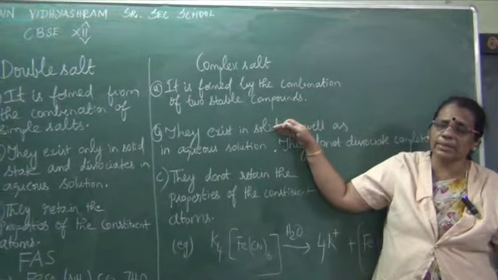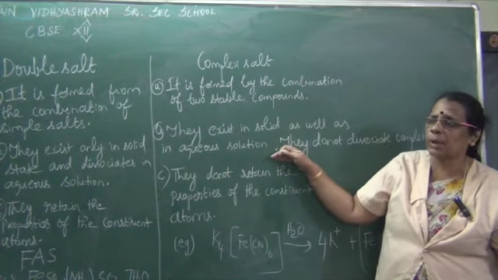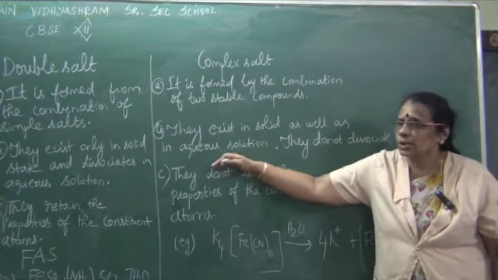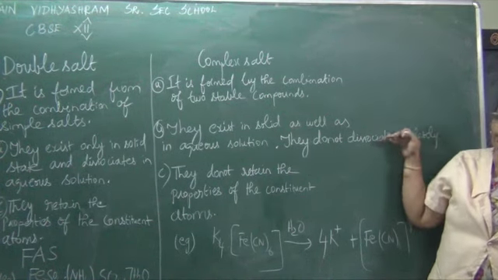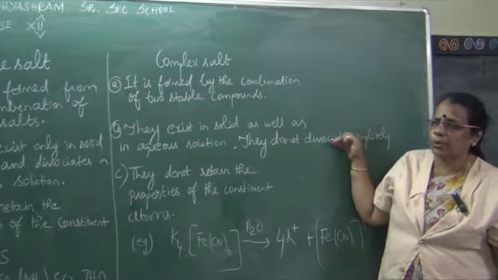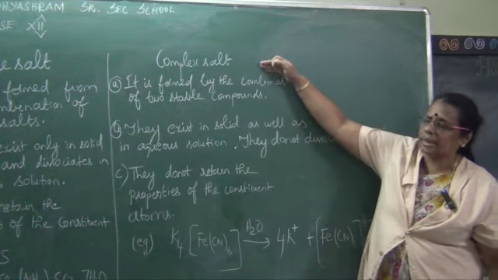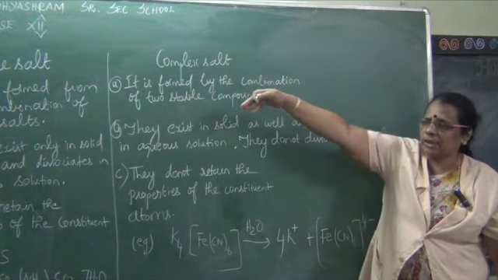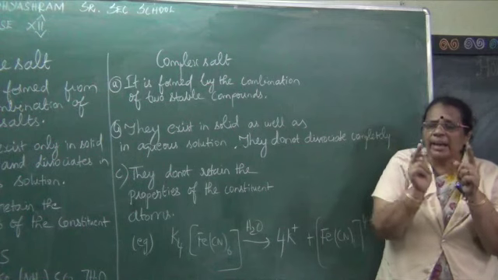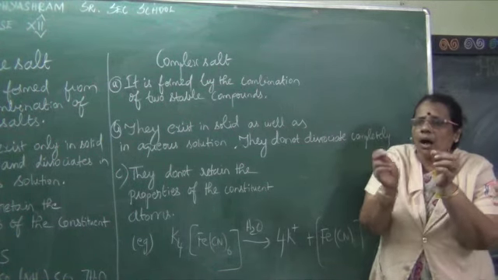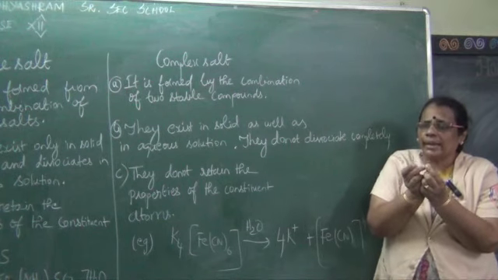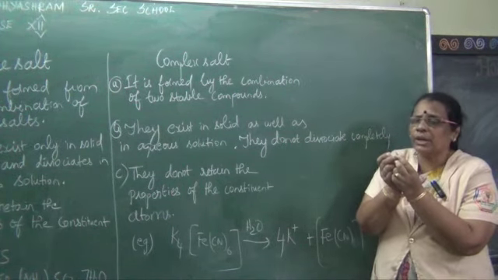So they do not dissociate completely. Complete dissociation is not possible in the case of a complex salt. Already we have seen potassium ferrocyanide, where the species inside the square bracket, iron and cyanogen, will always be together. It cannot be dissociated into individual ions.